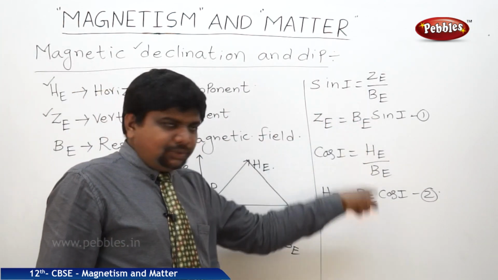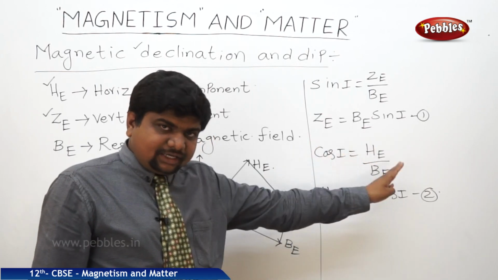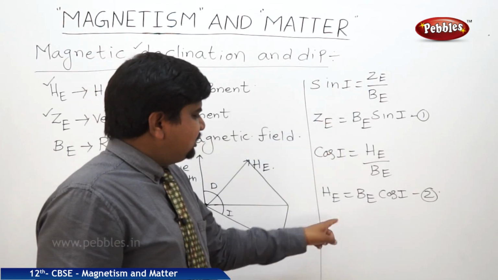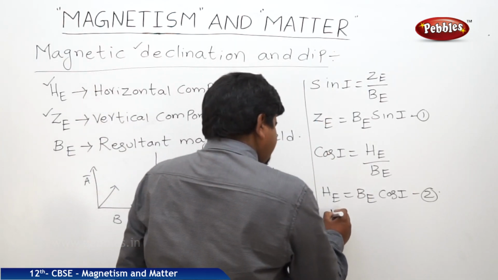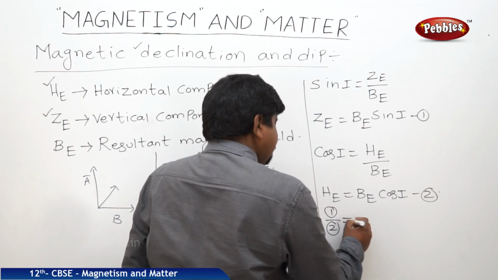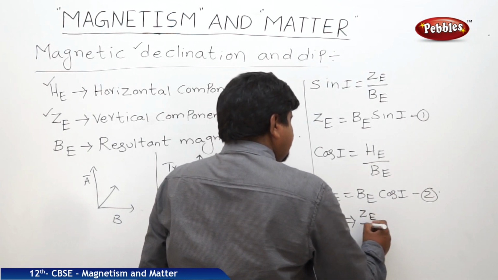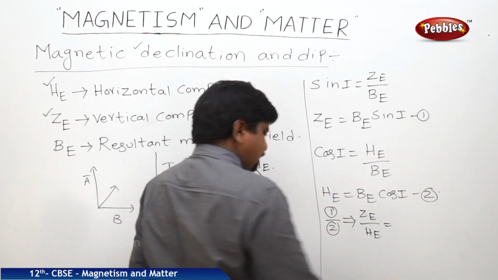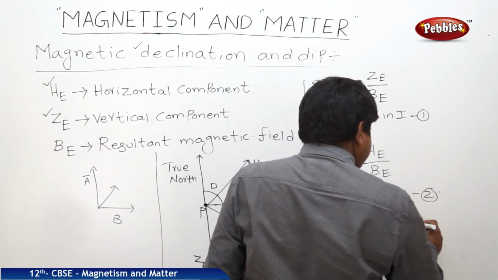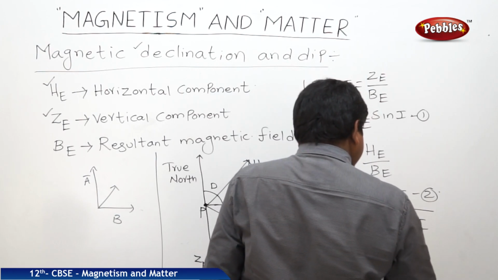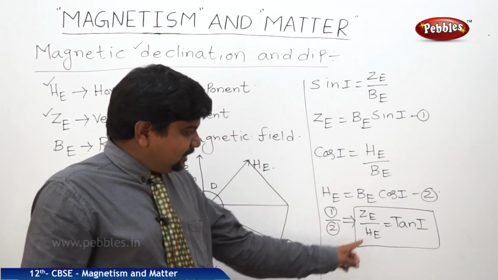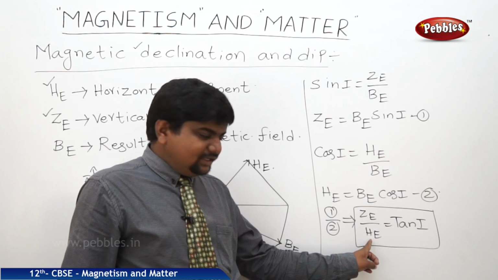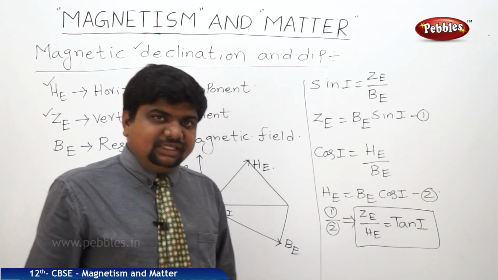If you do equation 1 by equation 2 on LHS and RHS, BE by BE cancels out, sin I by cos I is tan I, so ZE by HE is equal to BE sin I by BE cos I, which is nothing but tan I. So the vertical component of the Earth's magnetic field is equal to tan of inclination times the horizontal component of the Earth.